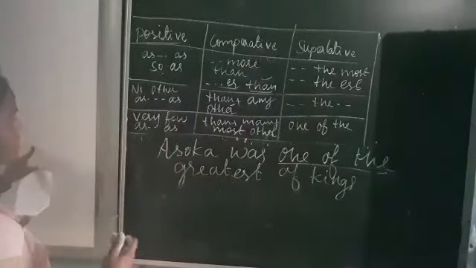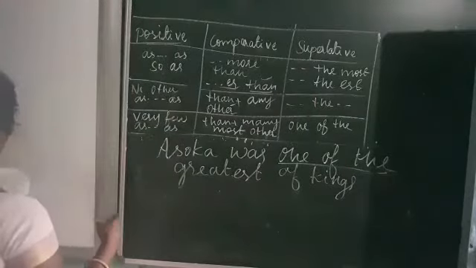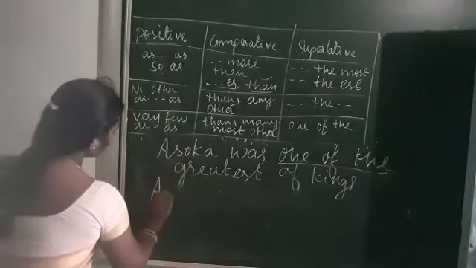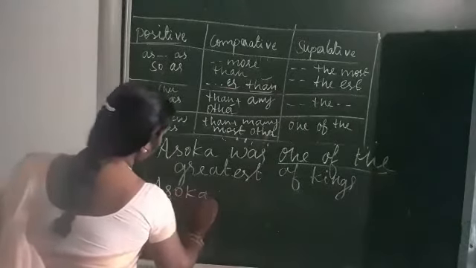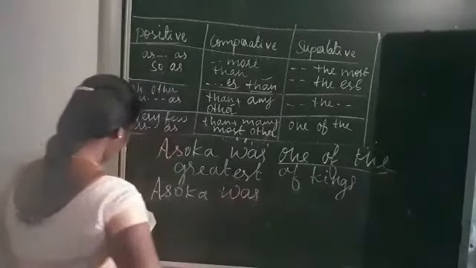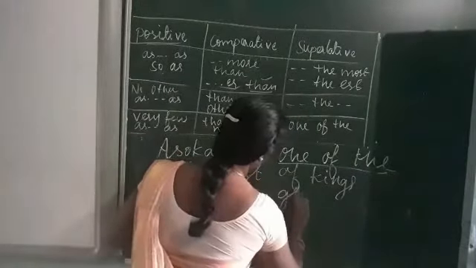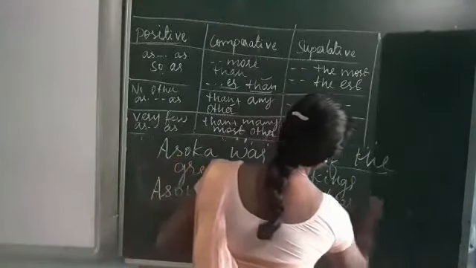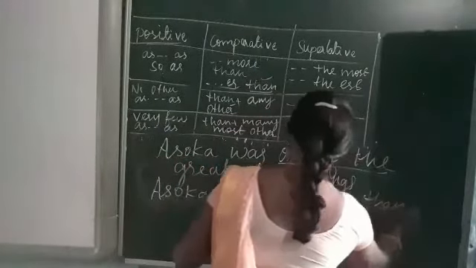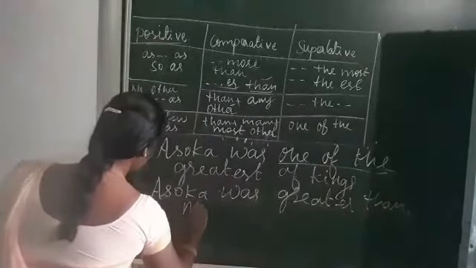Okay, so how do we change it to the comparative degree? Let me change. Asoka was greater than most other kings.